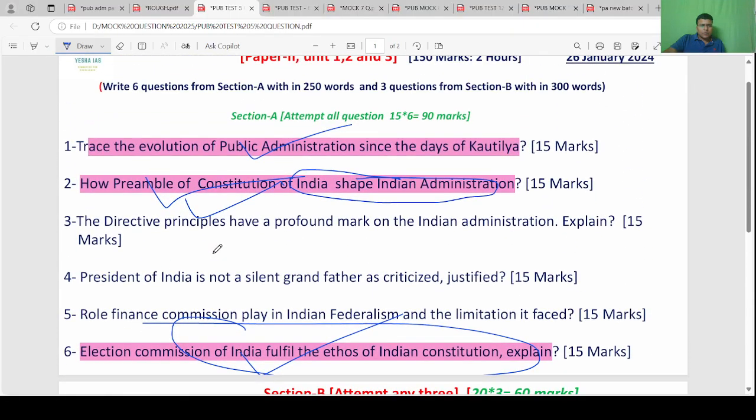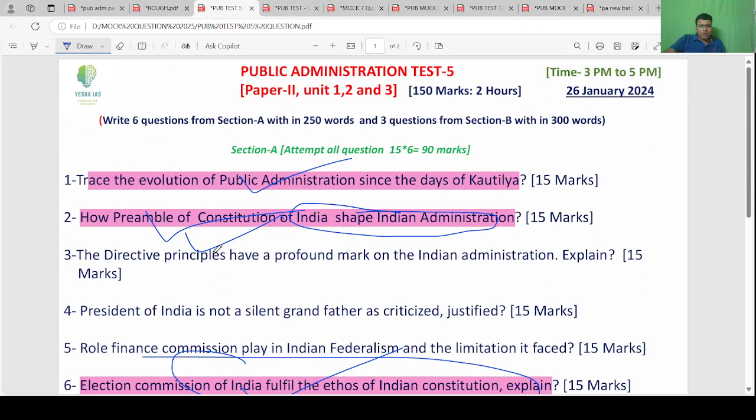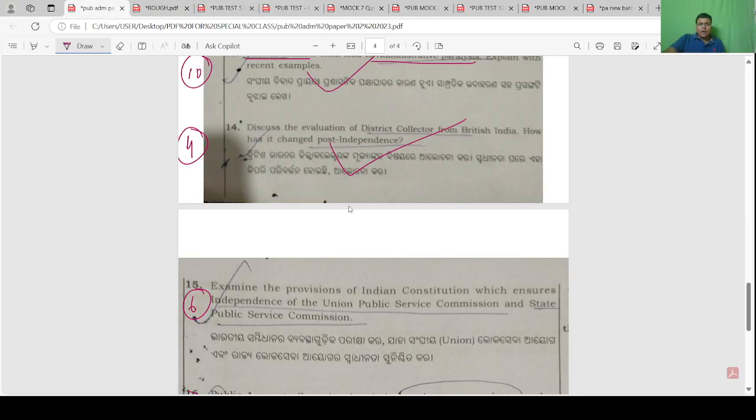So I think you missed this question. Okay, so DC, evolution of district collector from British India.